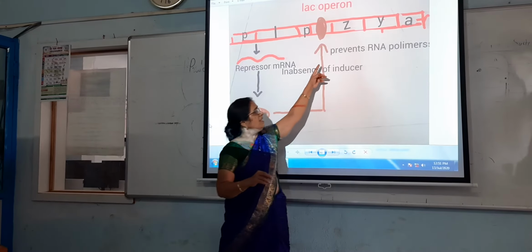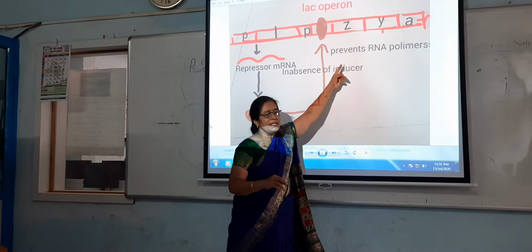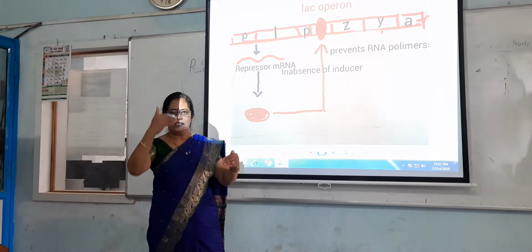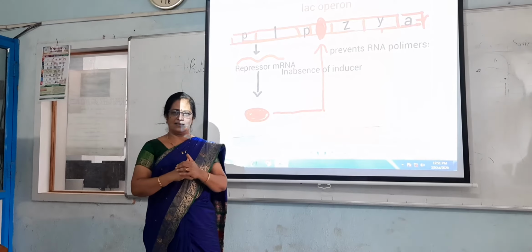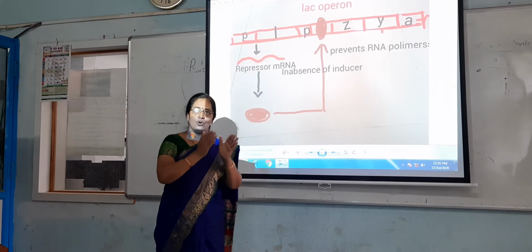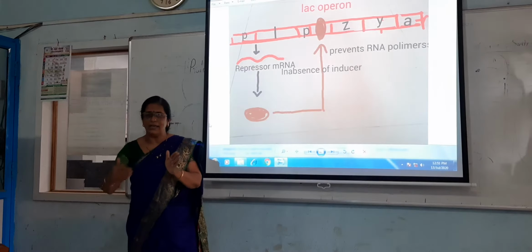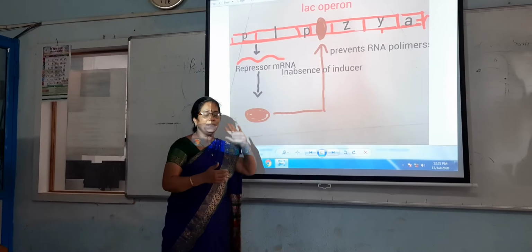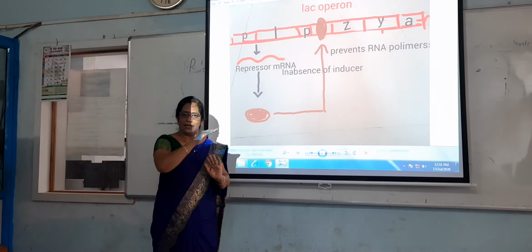So no messenger RNAs are synthesized; it prevents the synthesis of messenger RNA. As the messenger RNA is not synthesized, the enzymes are not synthesized. That means the protein synthesis is regulated at the level of messenger RNA, or at the transcriptional level.